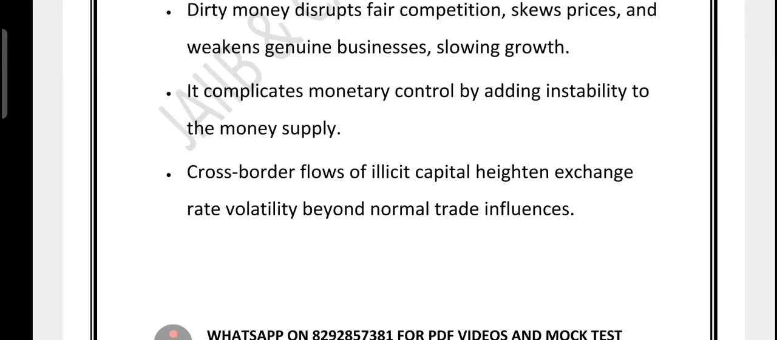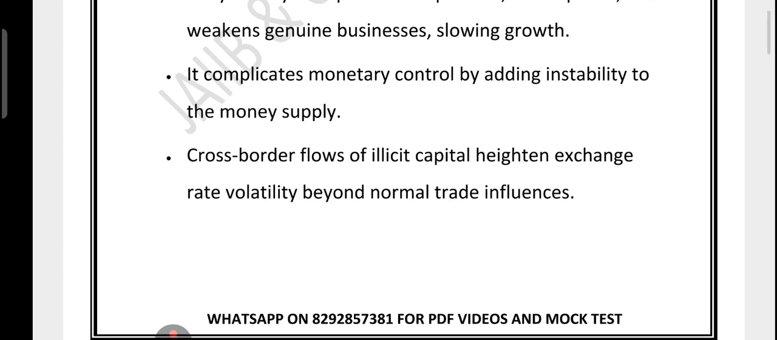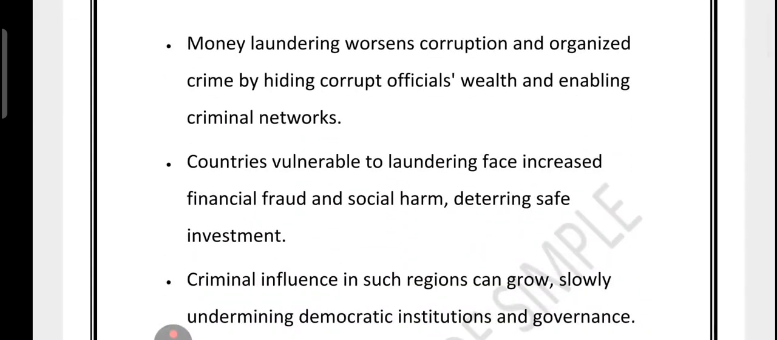I told you money laundering means turning illegal money into legal looking money. It is done through layered transactions to hide the source. It lets criminals spend without suspicion. It hurts economies. It hurts politics. It hurts fair competition. It causes price distortion. It slows the real growth. It adds instability to the money supply and exchange rate. Now friends, let's talk more about this money laundering.